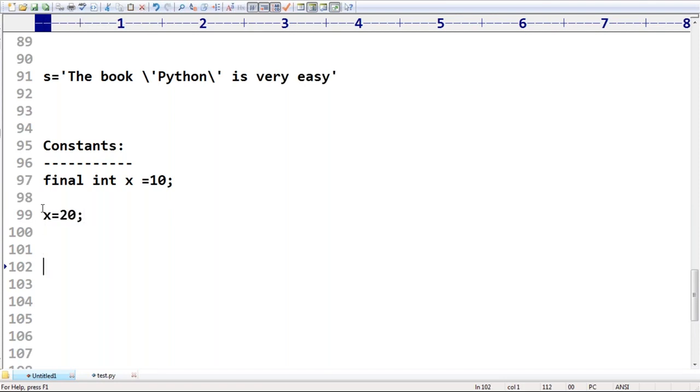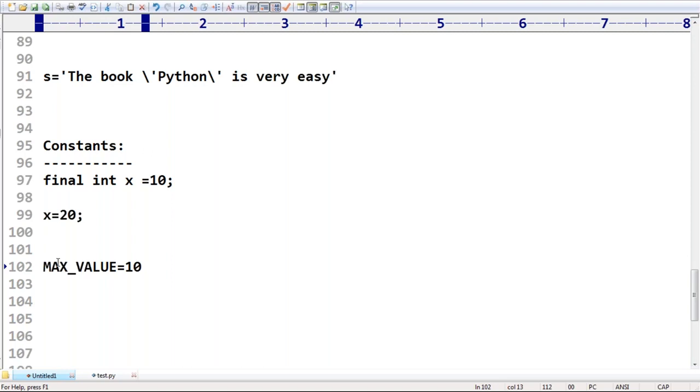But in Python, such a constants concept is not there. It is dynamically typed, so the constants concept is not applicable. But programmatically, if you want to indicate "don't change its value", we can use capital letters.